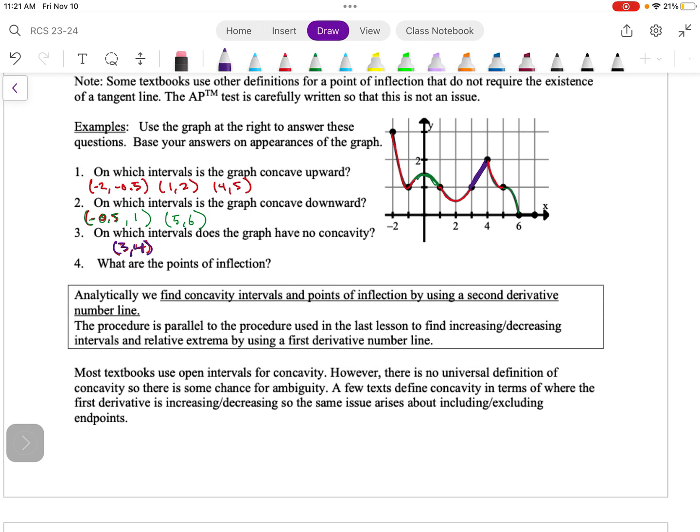Then it asks for points of inflection. Our points of inflection are where concavity changes. So really what we need is a change in concavity from positive to negative, or negative to positive. So we've got a POI at x equals -0.5, 1, and 5.